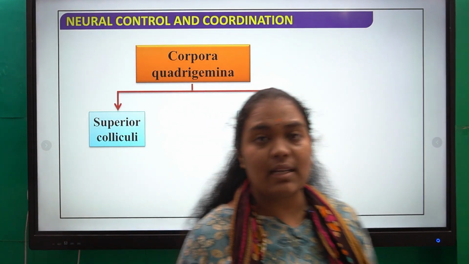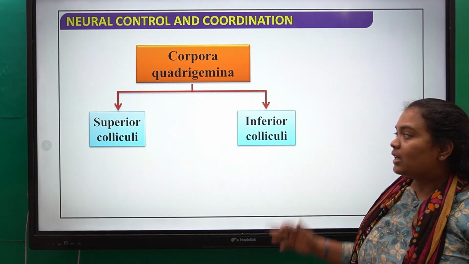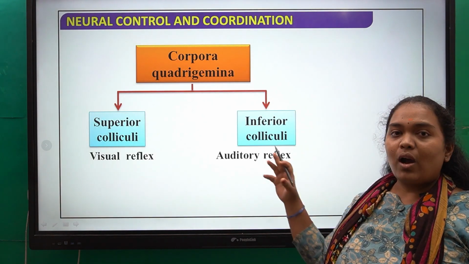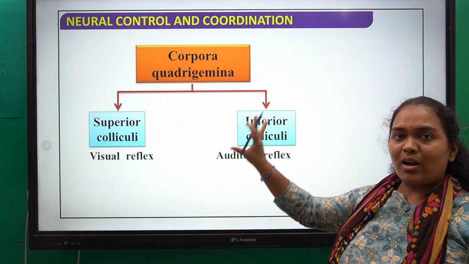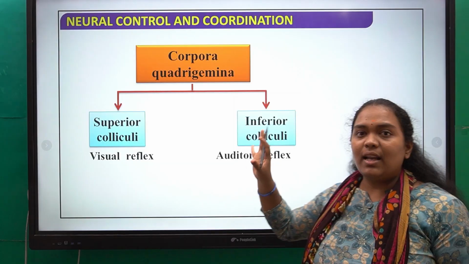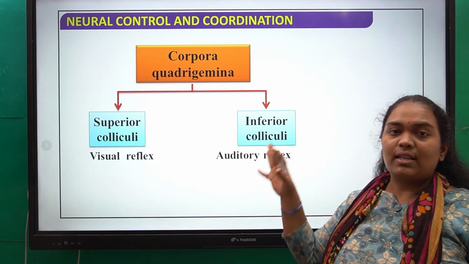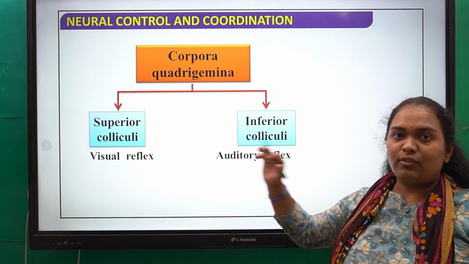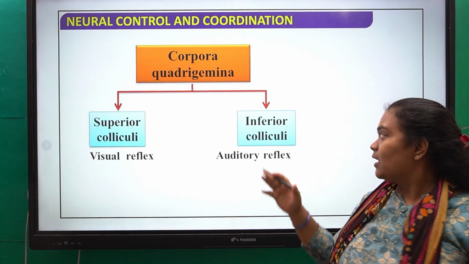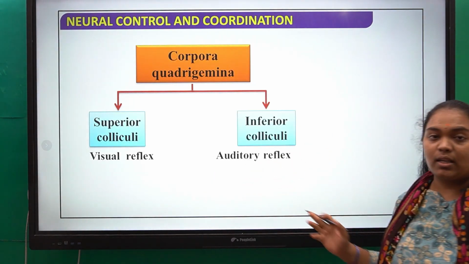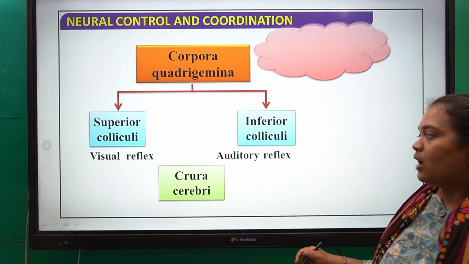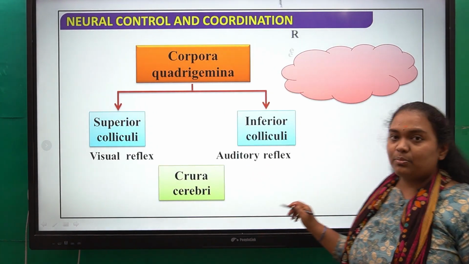corpora quadrigemina is also again divided into two parts, that is superior colliculi and inferior colliculi. So what is this? This entire corpora quadrigemina is nothing but related to your vision or visualization of the objects. The first one, superior colliculi, is visual reflex, or when you see an object, and inferior colliculi is auditory, meaning the ability to hear is being mentioned here. Coming to crura cerebri, the next part.